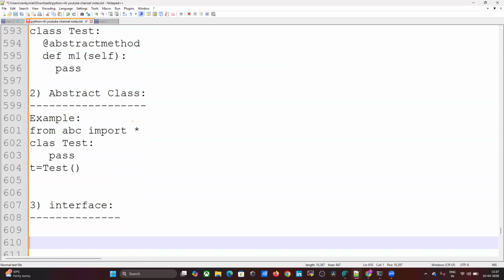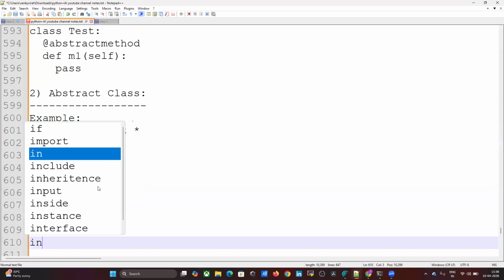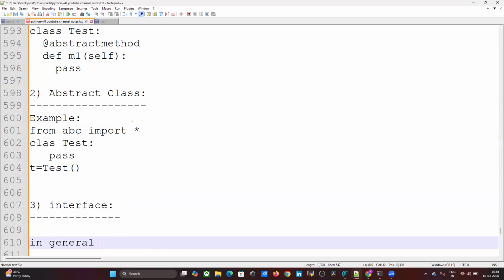What is interface? In general, if an abstract class contains only abstract methods, such type of abstract class is considered as interface. Okay, this is very important. That's what in general I will write as the definition.